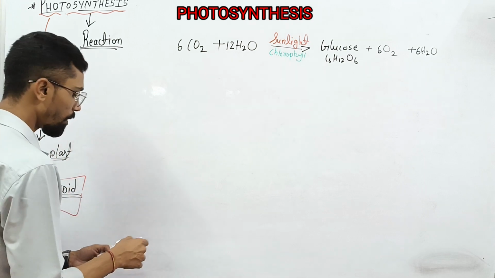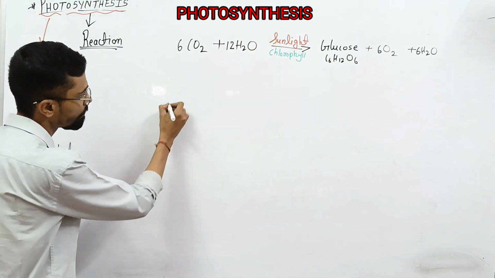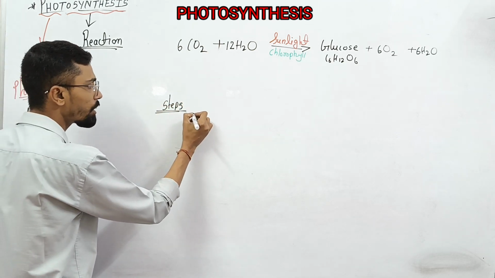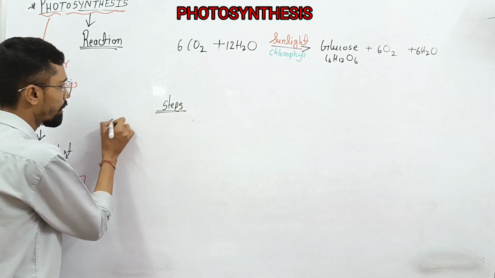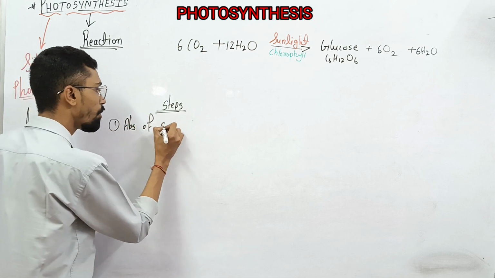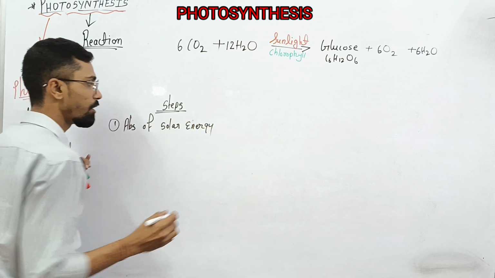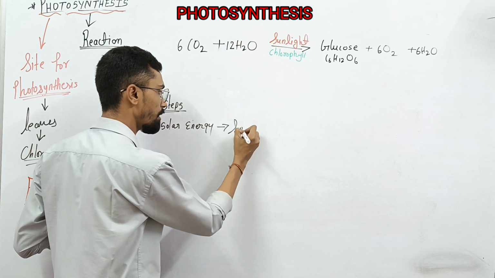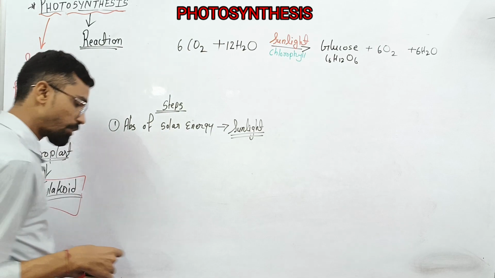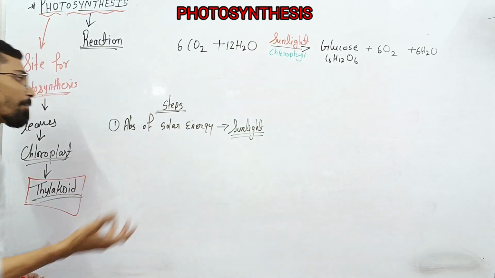So the first step of this process, we'll see the steps of photosynthesis, is absorption of solar energy. Solar energy, that is sunlight.